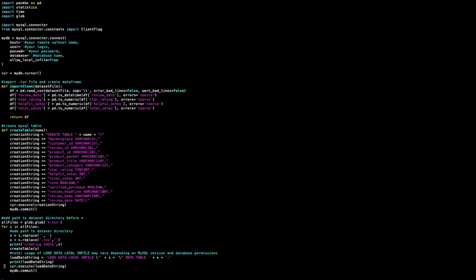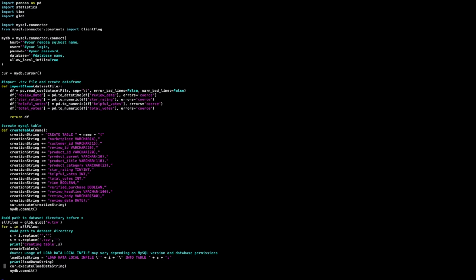Okay, now the cool part, if you're looking at the next line, you'll see load data local infile. So this is a really cool SQL functionality that lets you take a TSV or CSV file and just plug it right into a table. So originally when I wrote this, I had a giant loop that was an insert for every single row of this TSV file. And remember, we're dealing with 150 plus million reviews. So it took me like hours and hours when I initially did it that way. But I found this cool command called load data local infile.